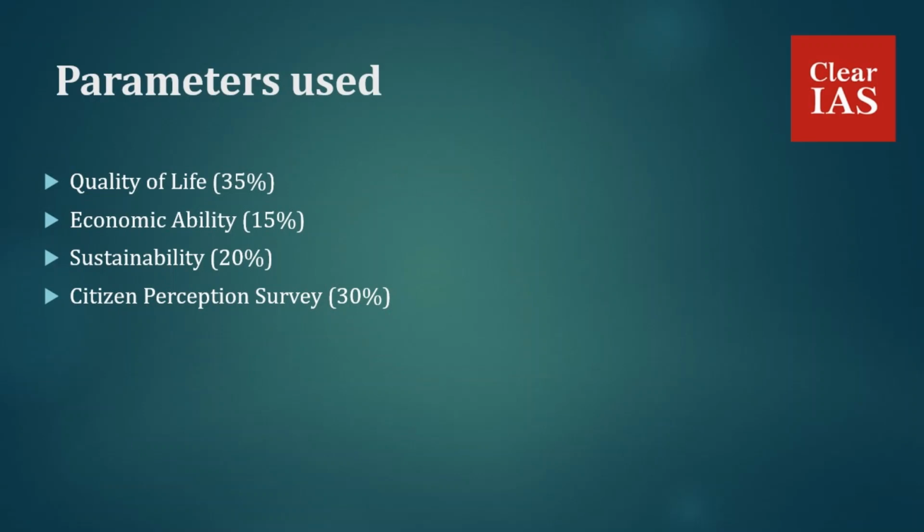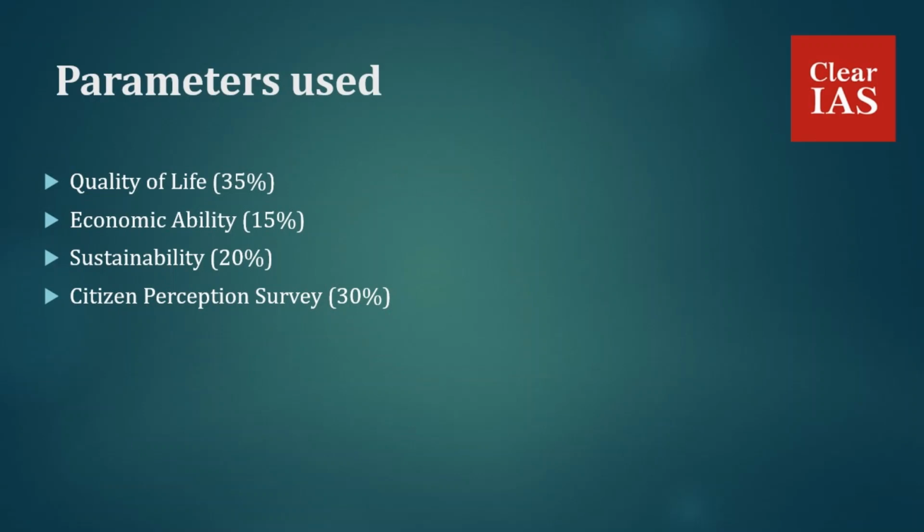Then we have economic ability, which has 15% weightage, and it captures the economic well-being of citizens. It is done by evaluating the level of economic development and inequalities in a particular city. Then we have sustainability, which has 20% weightage. It evaluates the availability of green spaces, green buildings, and level of energy consumption. Moreover, the quality of natural resources such as air and water, and the city's ability to withstand natural disasters are also assessed.